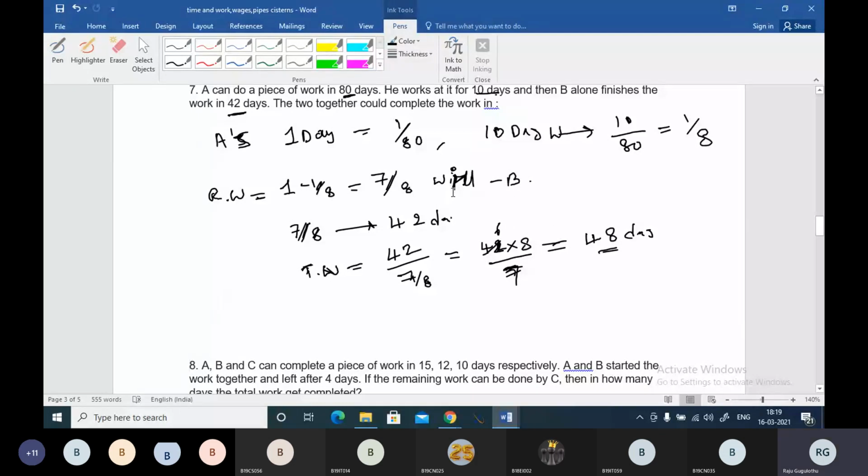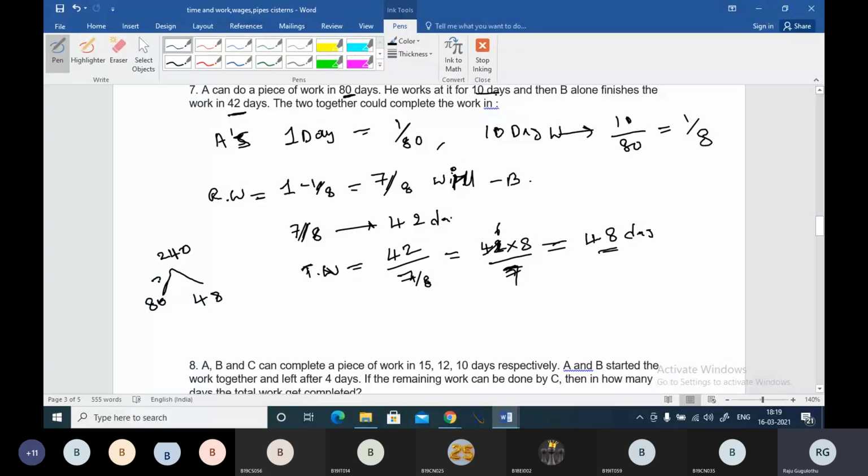You can find the LCM. A completes in 80 days, B completes in 48 days. LCM is 240, I think.